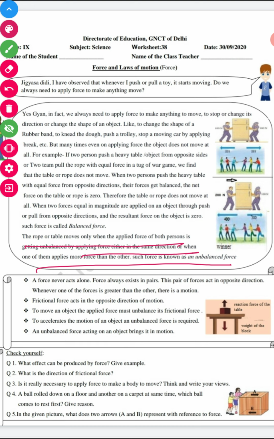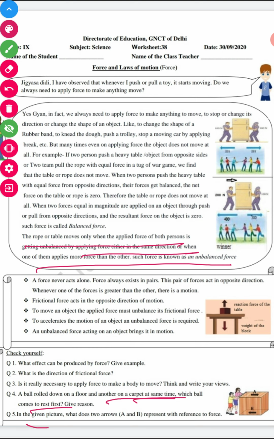Next question, we have a ball rolled on the ground and another on the carpet at the same time. Which ball comes to rest first? The ball moving on the carpet comes to rest first. Why? Because the carpet produces a frictional force against the motion of that ball.